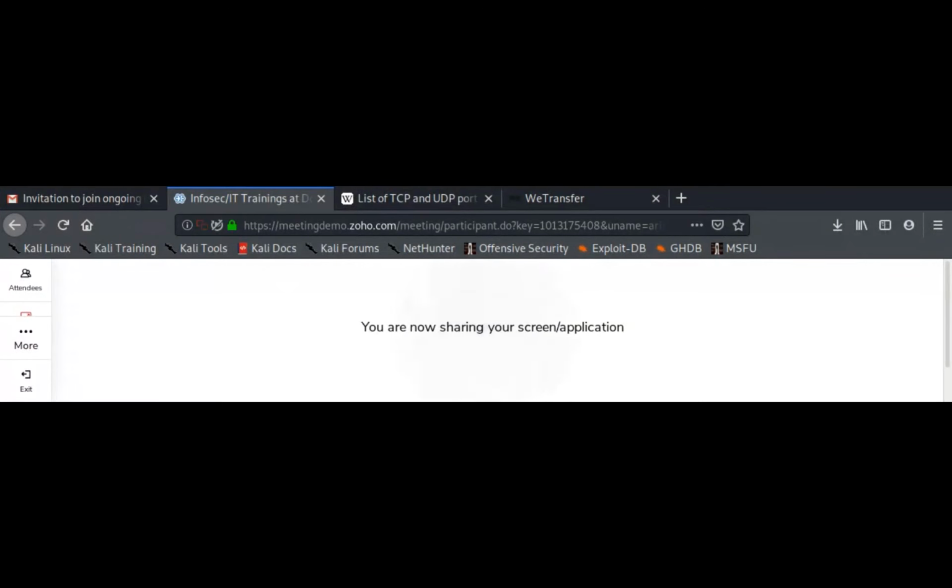Where is your terminal? You have opened two browsers. Minimize the first one. Sir, I am able to see the two screens of your browser.